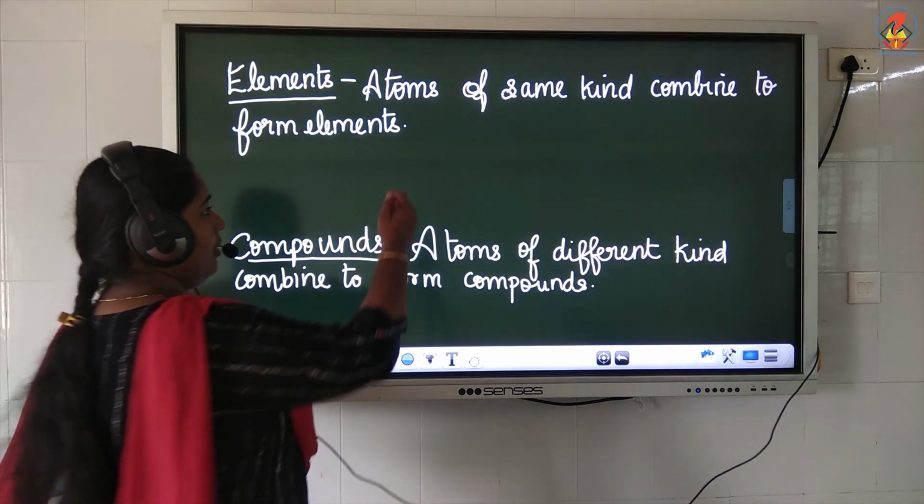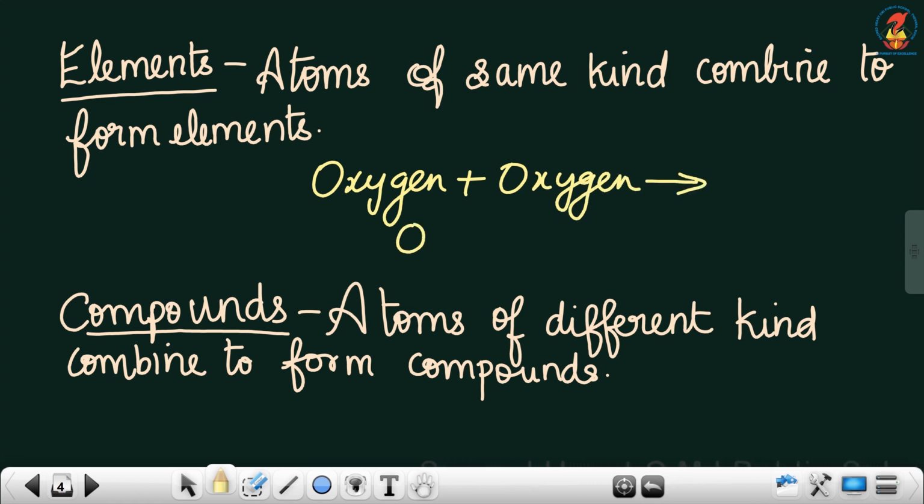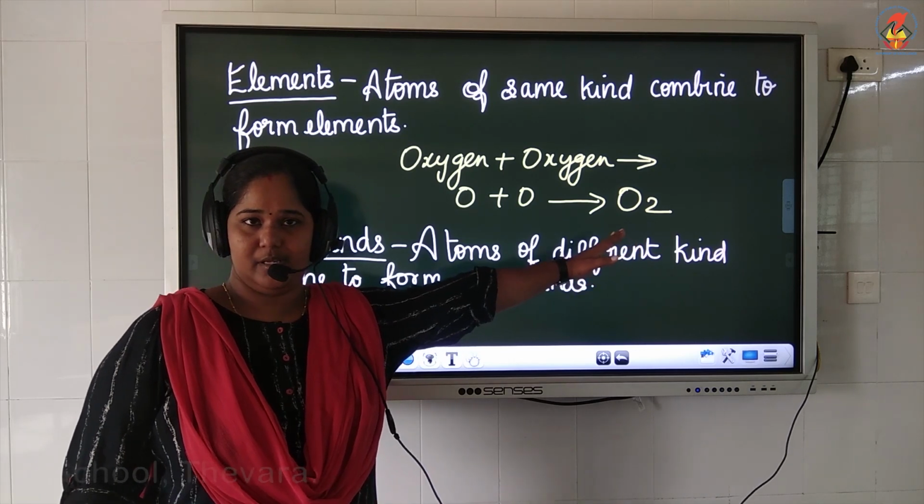For example, oxygen plus oxygen. O plus O gives O2. Oxygen atom plus oxygen atom gives you an element. Atoms of same kind give you an element.